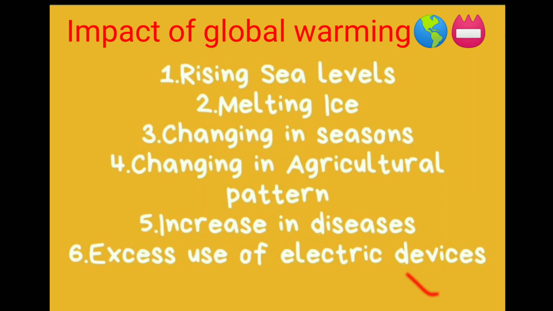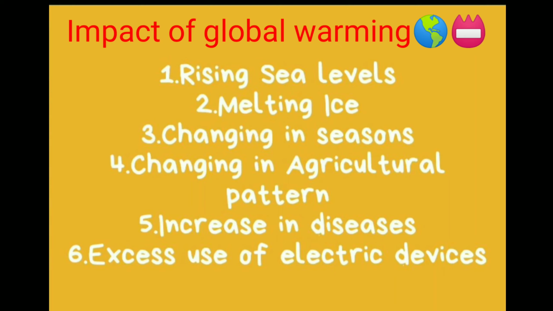Next, excess use of electric devices. If this heat continuously rises, the use of AC and refrigerators also increases. So students, these are the impacts caused by global warming.